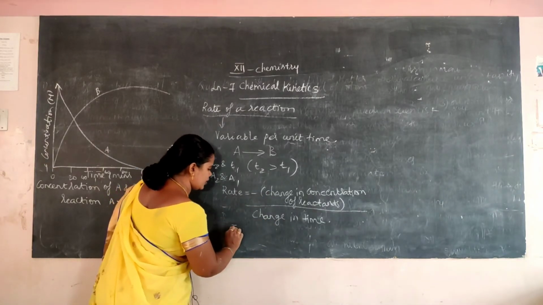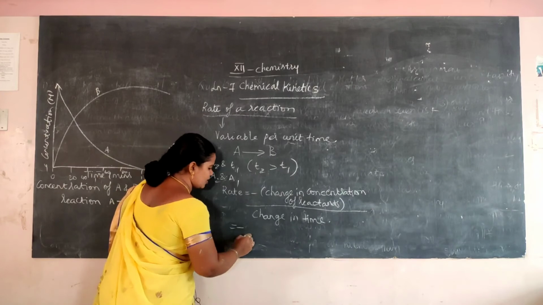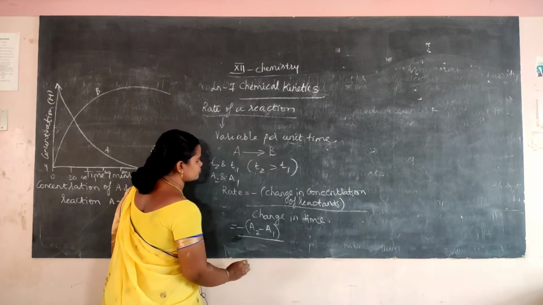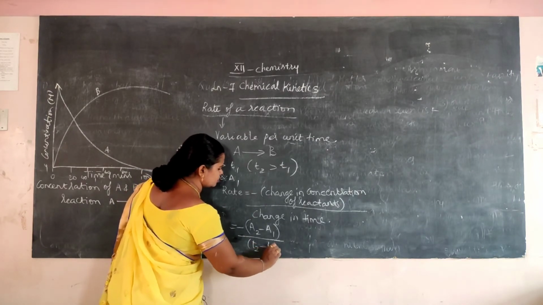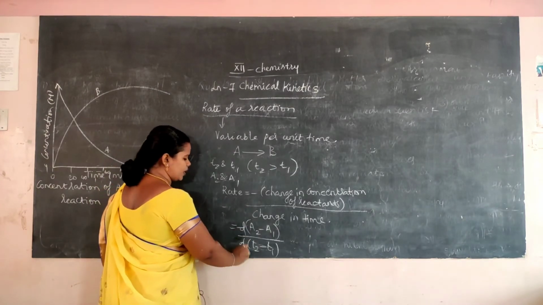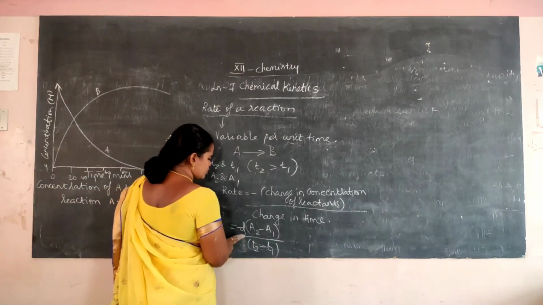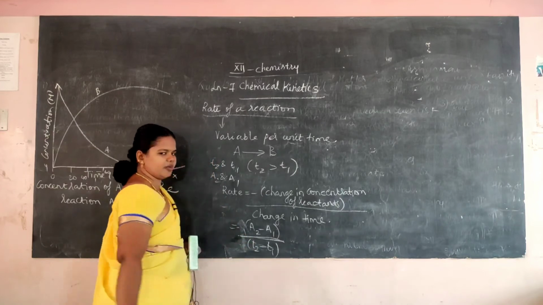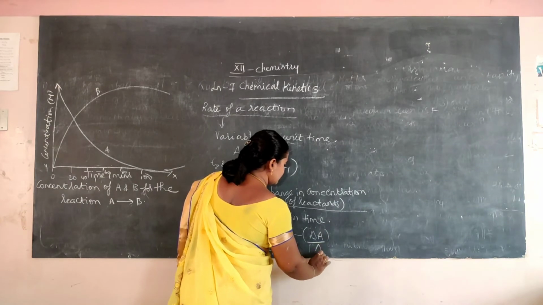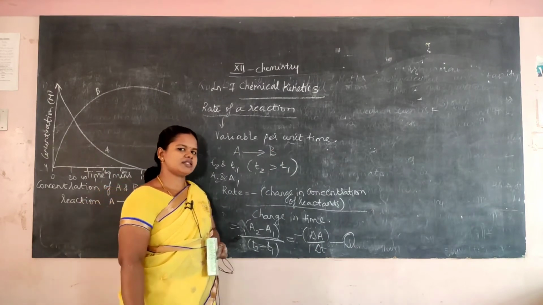Now this is equal to minus, and I told you there are two different concentrations: this is the final concentration and this is the initial concentration. So it will be equal to minus A2 minus A1 divided by T2 minus T1. So it is a differential with respect to time. That is equal to minus del A divided by del T. That will be the first equation. So this is the rate of change in concentration of the reactant.